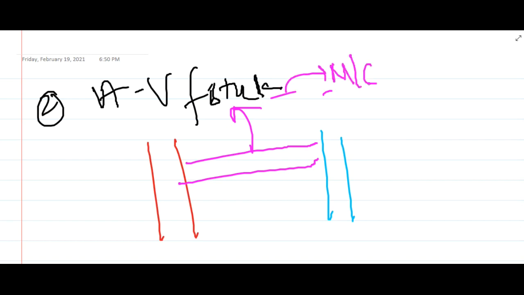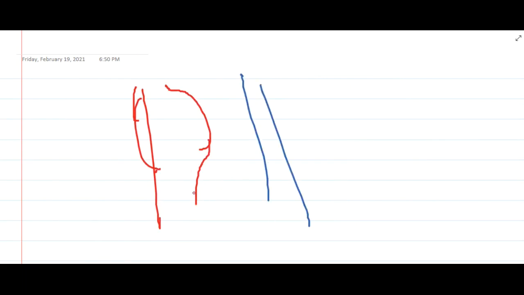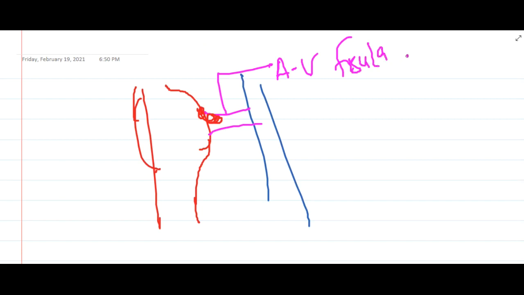These arteriovenous fistulas are the most common developmental defects in the vascular system, and they can also occur due to the rupture of an aneurysm into the adjacent veins. I will draw a picture. See, this is the aneurysm which is present, and this is the vein beside it. When this aneurysm ruptures, it can rupture into the adjacent vein and form a connection, that is, AV fistulas can form like this also.